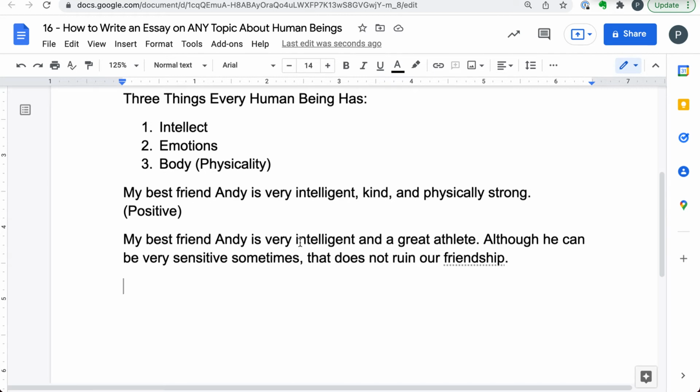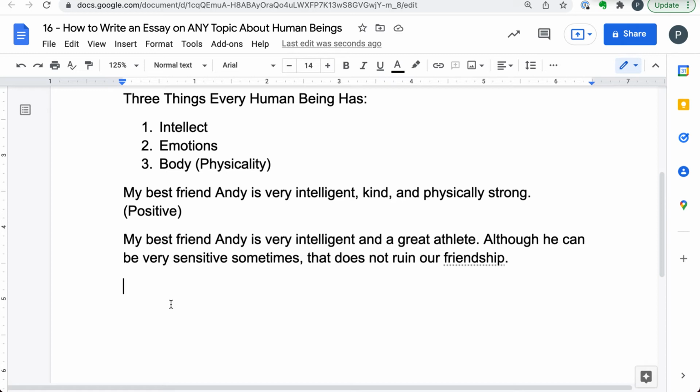But you see, I'm putting two positives and one negative. Well, two positives, where do they come from? Well, he's intelligent, that's intellect, and he's a great athlete, that is his body. But I'm putting his emotions on the negative. He's just emotional. He's an emotional guy. But we're still best friends. Okay, this is how I can write an essay about any human being.